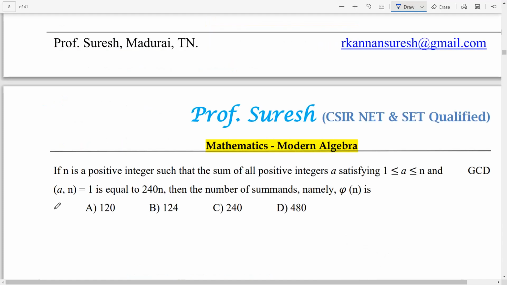If n is a positive integer such that the sum of all positive integers a satisfying 1 less than or equal to a less than or equal to n and GCD of a comma n equal to 1 is equal to 240n, then the number of summands, that is how many numbers are added, is namely phi of n. So phi of n we know: the number of numbers less than or equal to n and relatively prime to n is called phi of n.